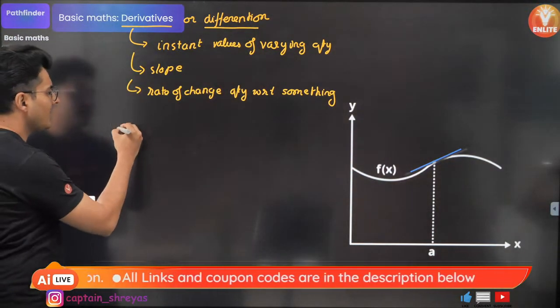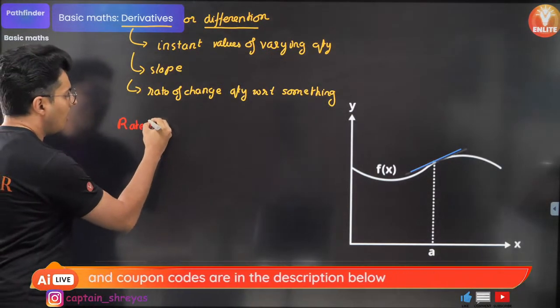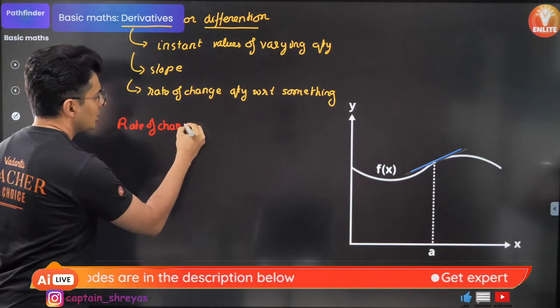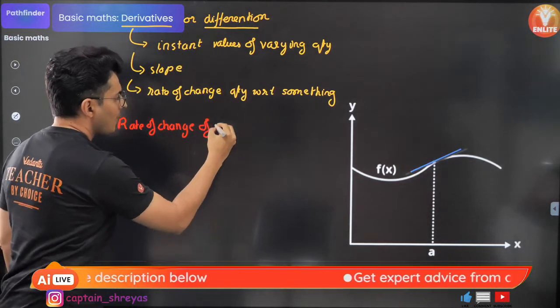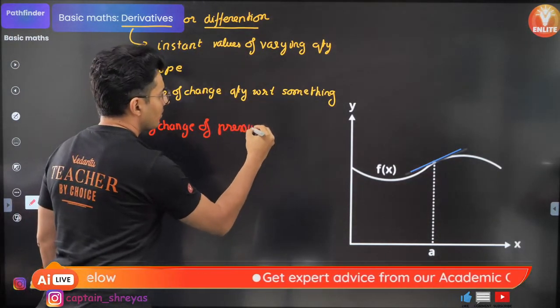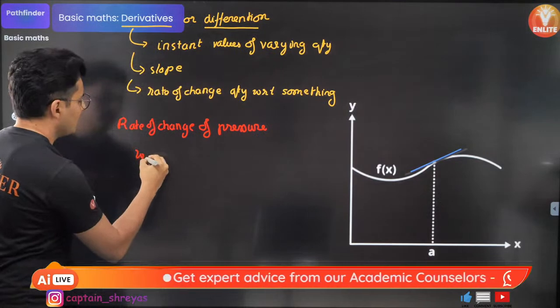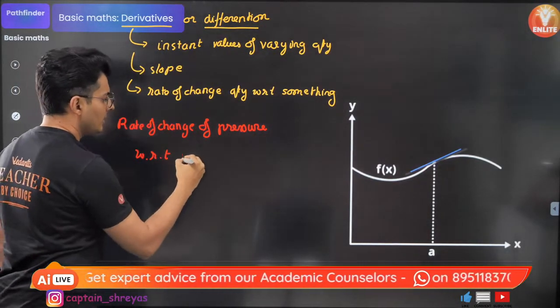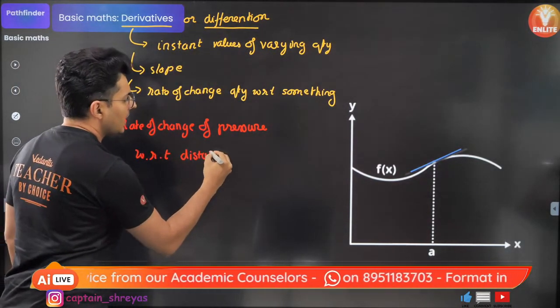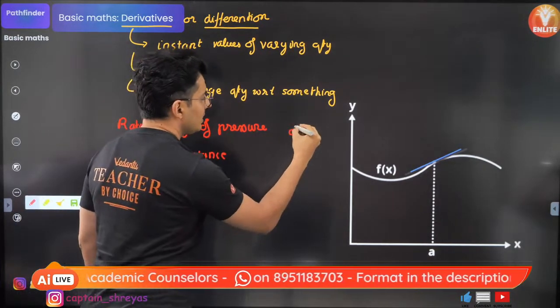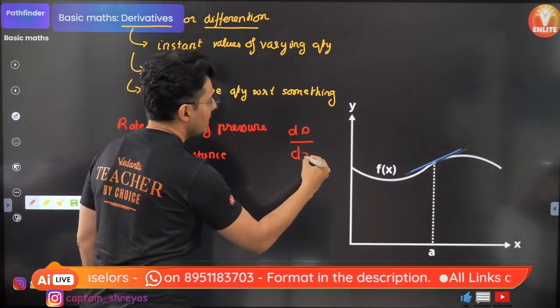Okay. Now, when I say a thing like, for example, and just putting up an example right over here, if I say rate of change of pressure with respect to distance, it means I have to write dP by dx.